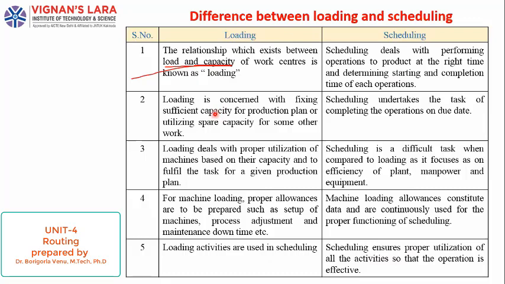So far we discussed routing and how routing differs with the production system. We discussed the types of routing, and we discussed the route card and route sheets. We discussed scheduling. We discussed scheduling versus routing. We discussed loading. We discussed loading versus scheduling. This is about the fourth unit.